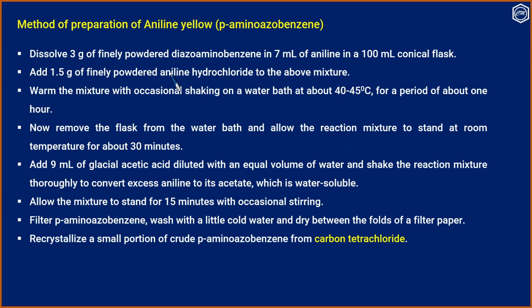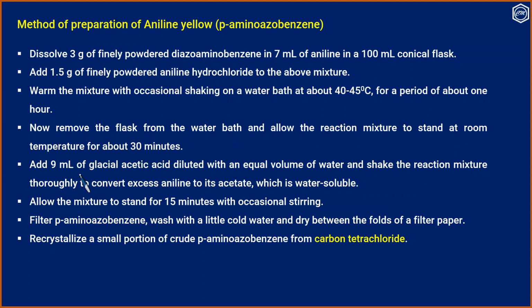A detailed procedure for the preparation is: first dissolve 3 grams of finely powdered diazoaminobenzene in 7 ml of aniline in a 100 ml conical flask. Add 1.5 grams of finely powdered aniline hydrochloride to the above mixture. Warm the mixture with occasional shaking on a water bath at about 40 to 45 degrees Celsius for a period of about 1 hour. Now remove the flask from the water bath and allow the reaction mixture to stand at room temperature